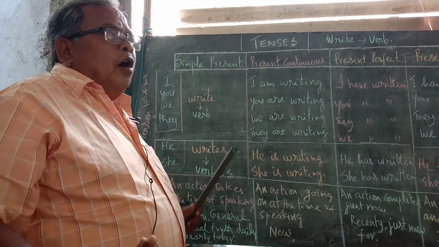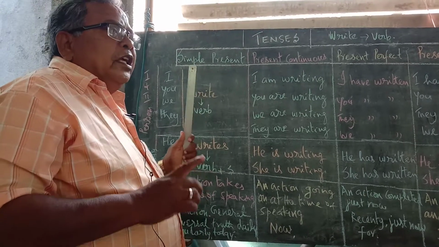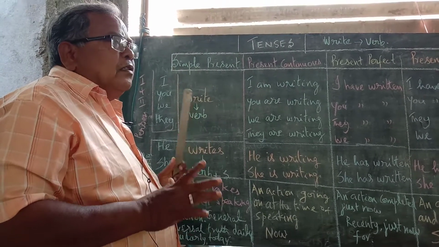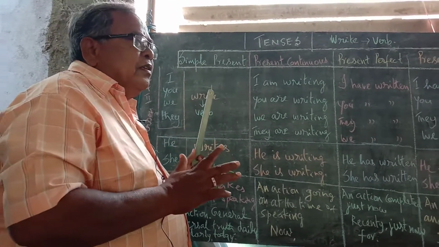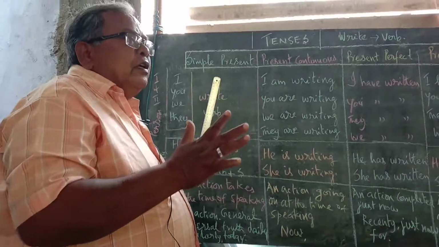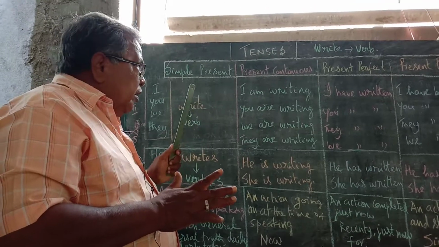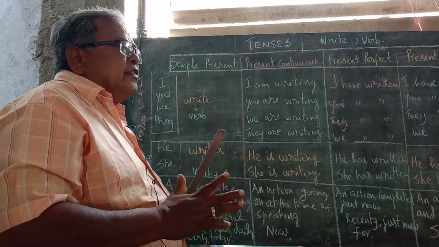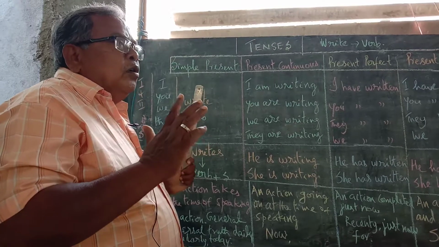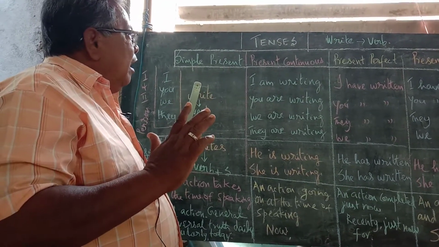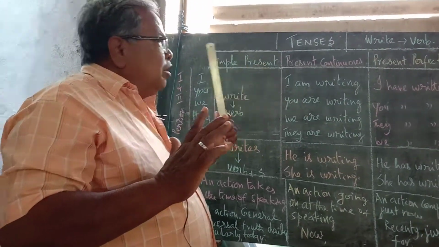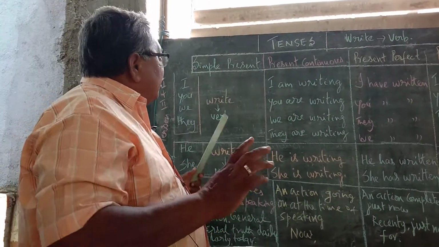Now among all, the verb is an important part of speech. The verb is very, very important because the verb is split into 12 tenses. All the verbs are closely related with tenses. So we must know to write all these 12 tenses. Now let me see, what are they?